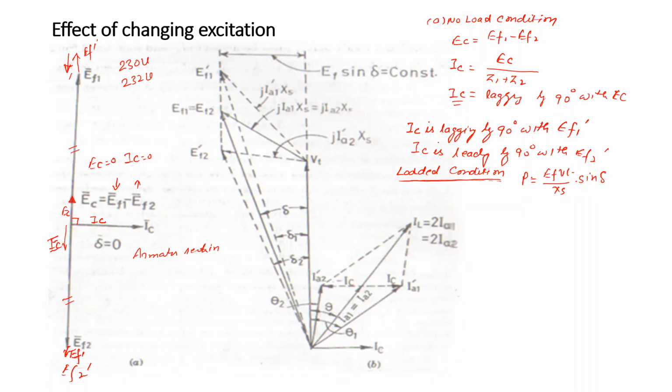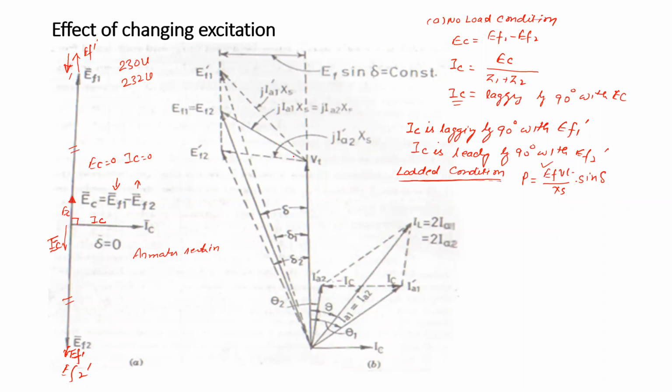As we are going to increase the excitation, the effect is going to change, isn't it? So which part remains constant? Here Vt sine delta will remain constant, or you can say that EF sine delta will remain constant.